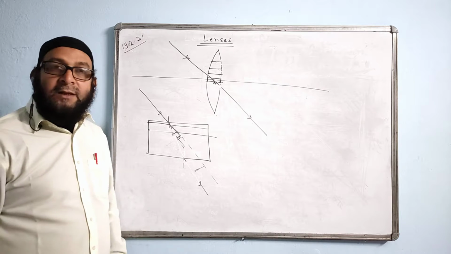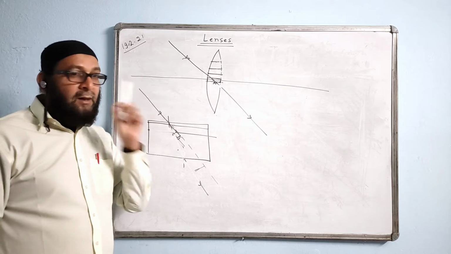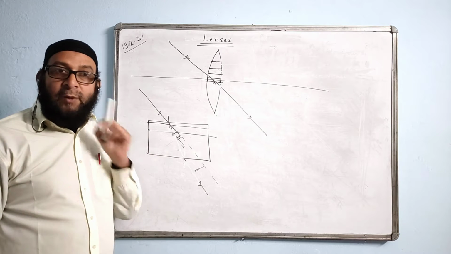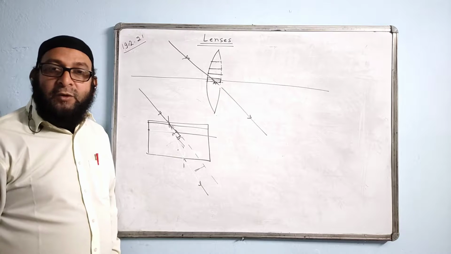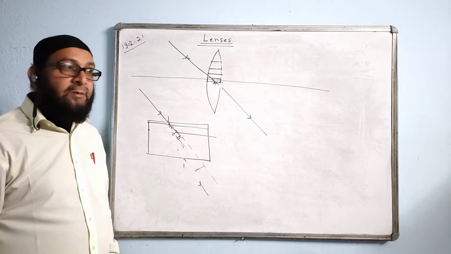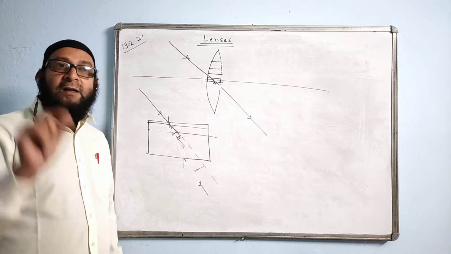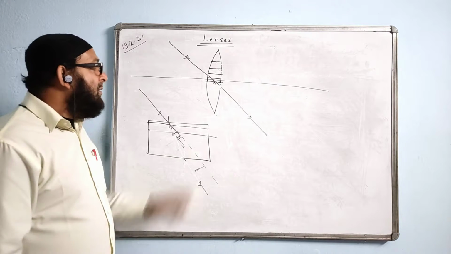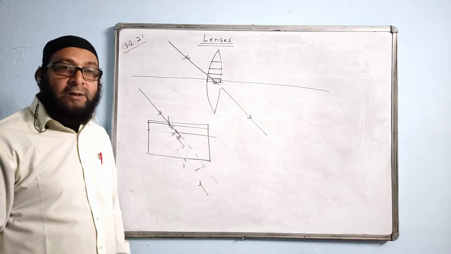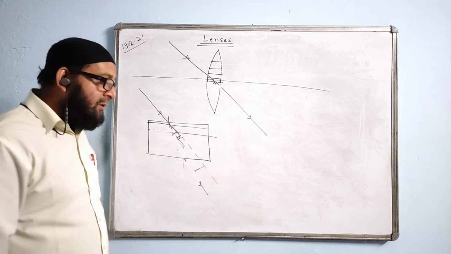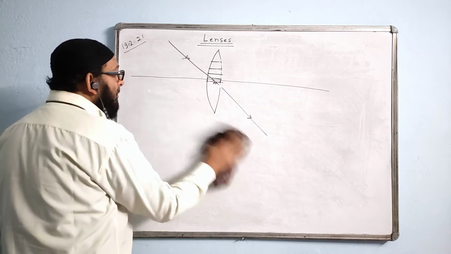What Amarnath said was correct, but we could not explain that the central part of the lens behaves as a very thin rectangular glass block, which produces negligible lateral displacement, because the lateral displacement depends upon the thickness. If the thickness is very small, lateral displacement also will be very small. So actually, the ray is slightly refracting, but it is almost negligible. That's why we see that the ray is going straight. Hope it is answered. Understood?